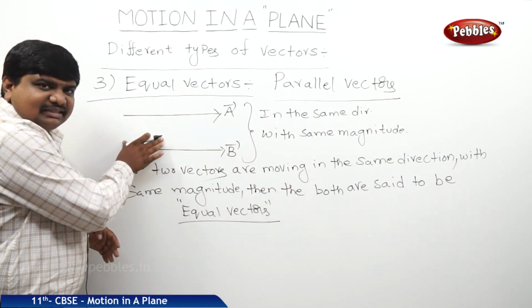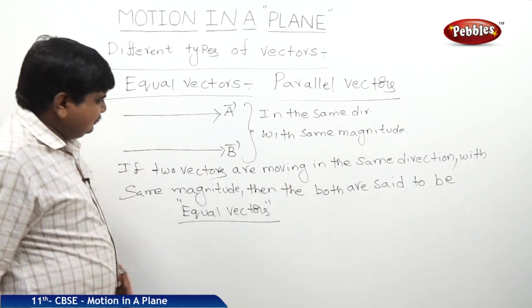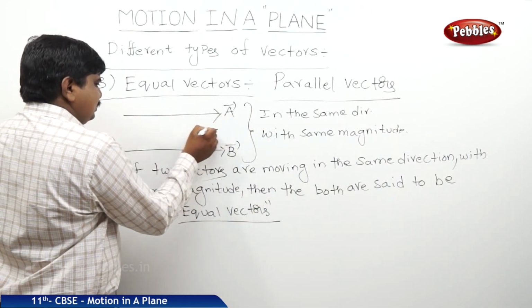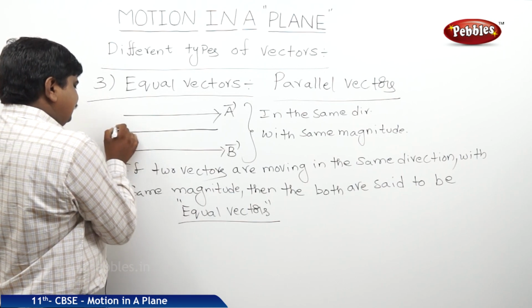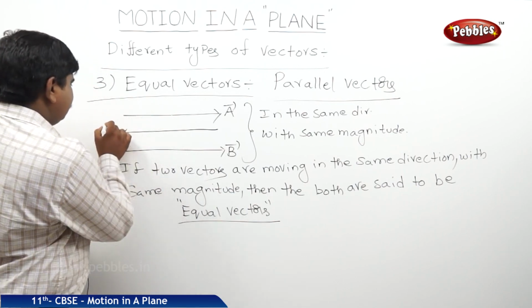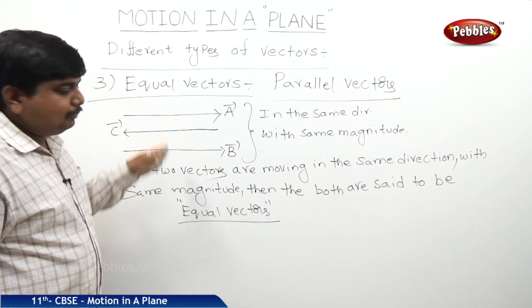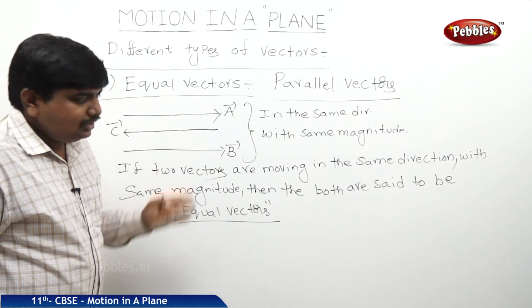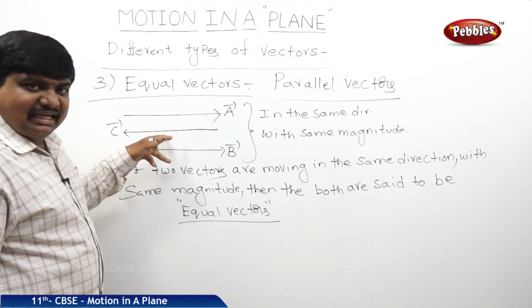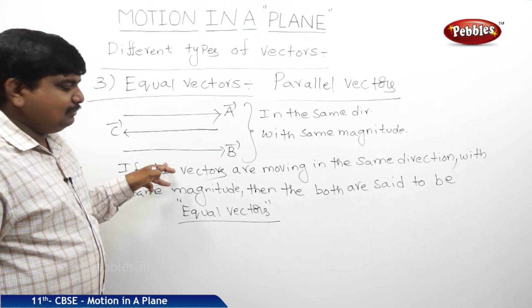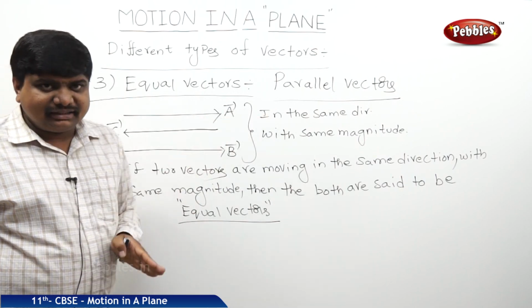Once any vector's direction is changed relative to the other, suppose A is moving forward. Let us suppose I draw another vector which is C bar, moving opposite in the direction of both. So we can say that A with C is an anti-parallel vector and C with B is also anti-parallel vectors.